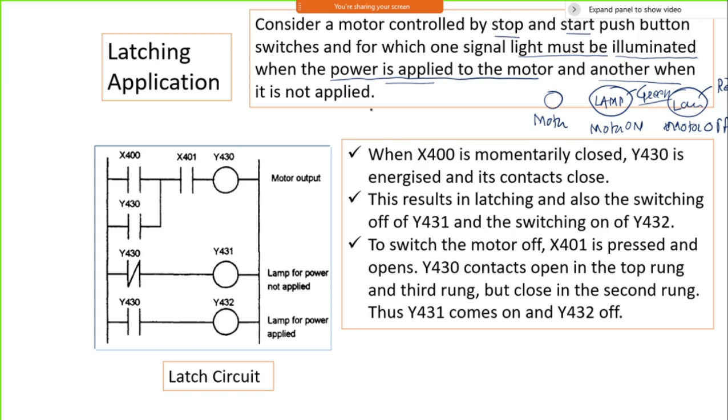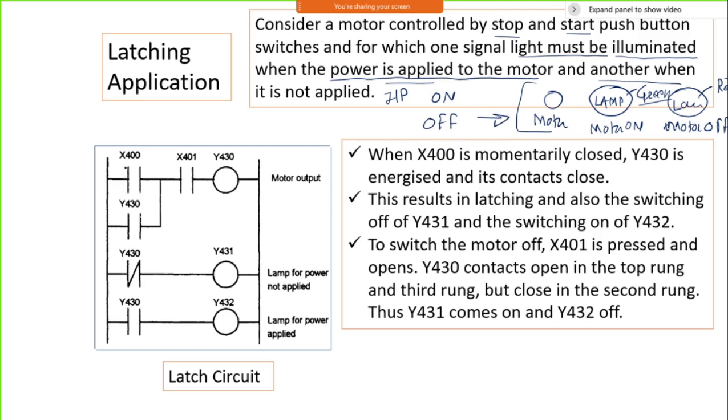So obviously there will be only 2 inputs. The inputs are the on button and the off button. Based on these 2 inputs, you have to operate these 3 outputs. You need to connect these inputs and outputs through a ladder logic.